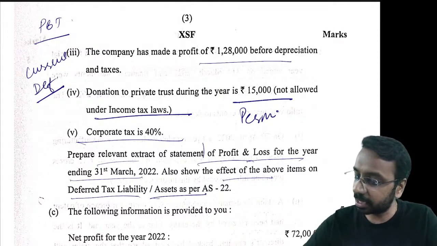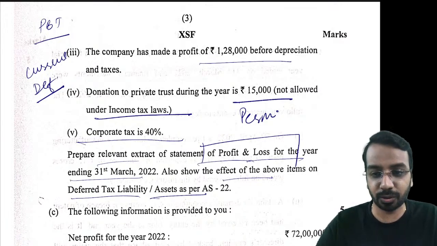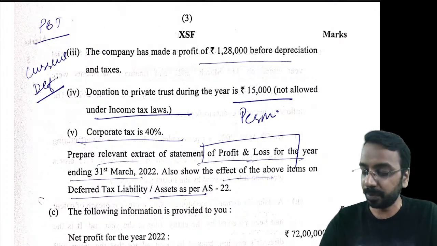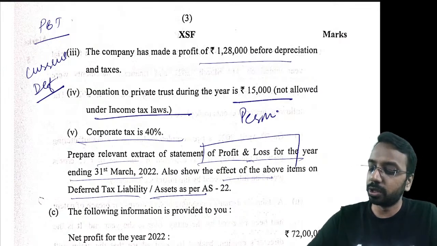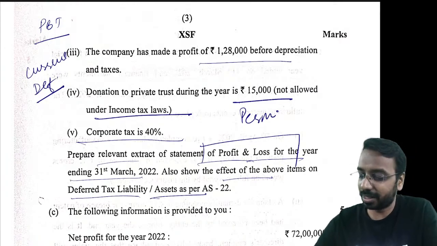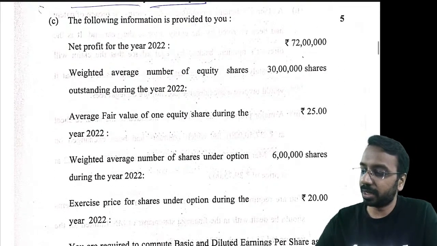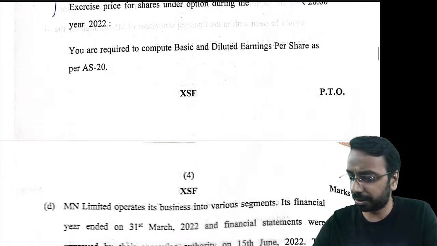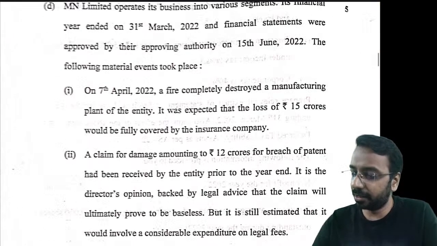Now when they say statement of P&L extract, they expect you to also show, I believe, that you have to calculate the current tax as well, right? That is what you need to do. So this is a slightly lengthy question for 5 marks, but again you get 5 out of 5, as simple as that, right? Then again a very standard question on earnings per share. This was not at all a challenge.